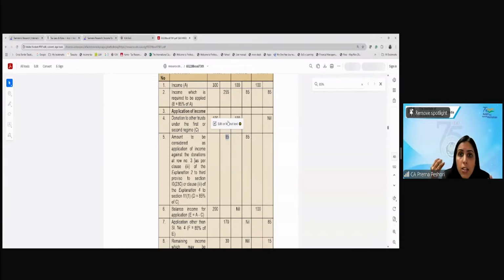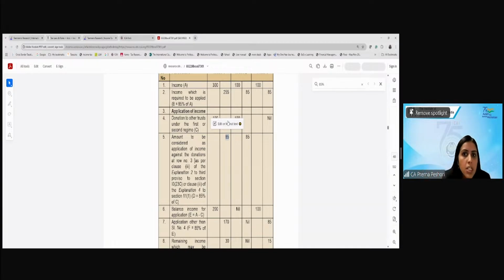But what about the balance 15? Can I invest that balance 15? The answer is no, I can't invest the balance 15 because I have already donated 100 rupees, so I won't be able to apply the balance 15 from that 100.